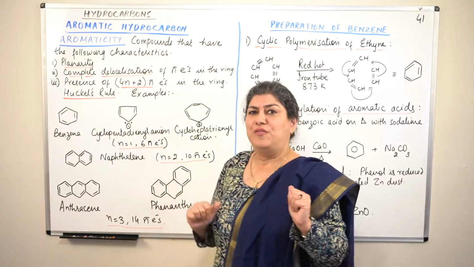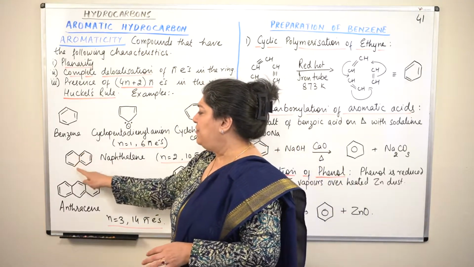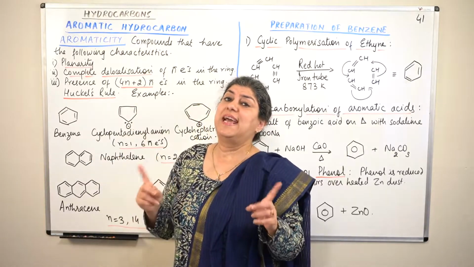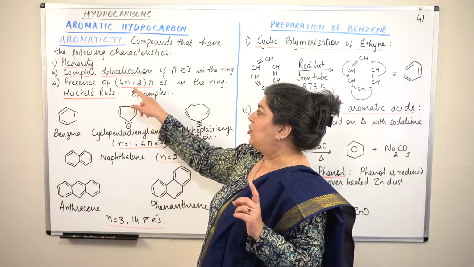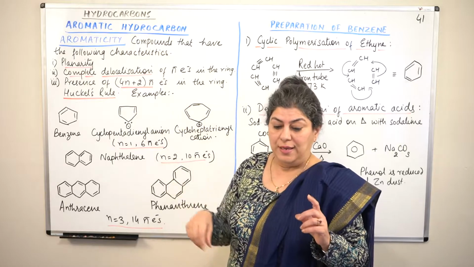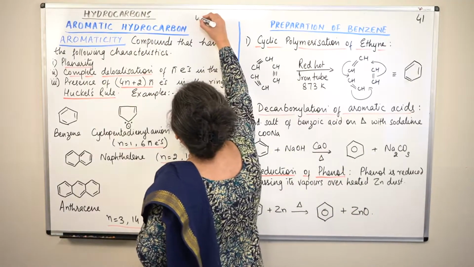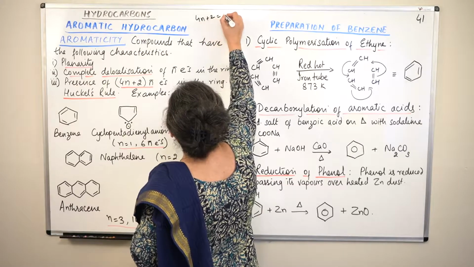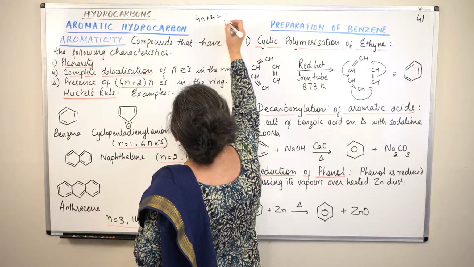The third, does it follow Huckel's rule? How many pi electrons does it have? It has 5 pi bonds, therefore it has 10 pi electrons. So if it has 10 pi electrons, 4n plus 2 is equal to 10. If you solve it mathematically, 4n plus 2 is equal to 10. So what is the value of n?